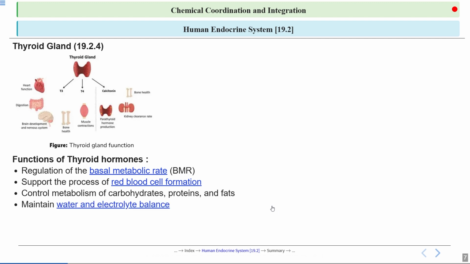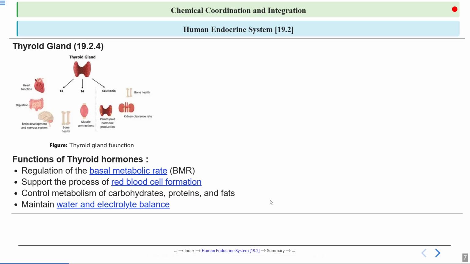It helps in maintaining water and electrolyte balance in the body by producing hormones like T3 and T4, which regulate the rate of metabolism. We have discussed it earlier also. These hormones influence how the body uses water and minerals such as sodium, potassium, and calcium. When thyroid hormone levels are normal, they help the body efficiently manage fluid balance and electrolyte levels, ensuring proper functioning of cells, nerves, and muscles. This process is important for maintaining homeostasis in the body.